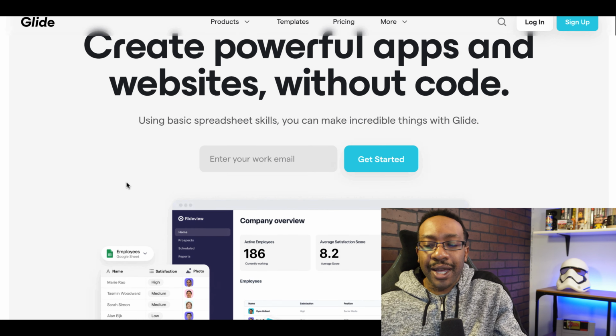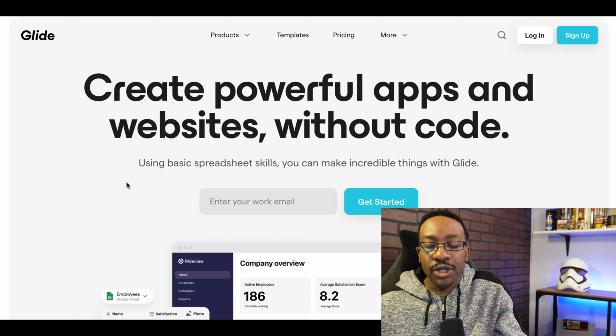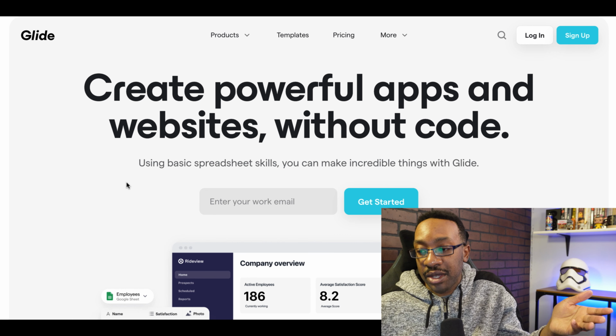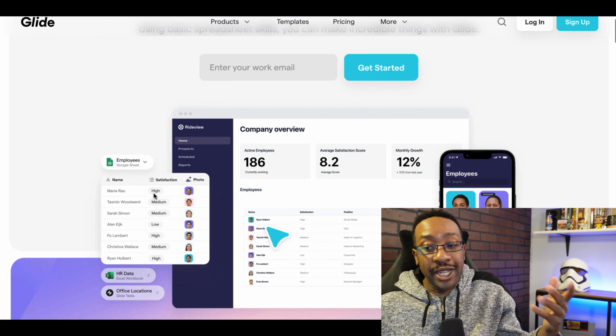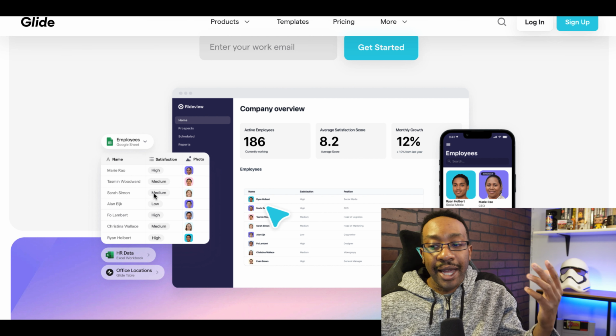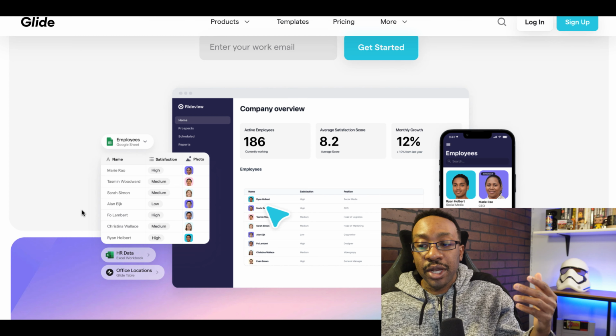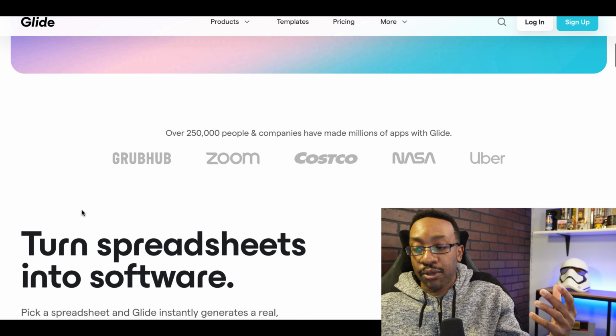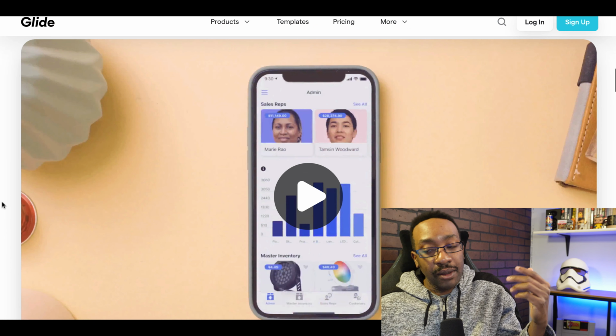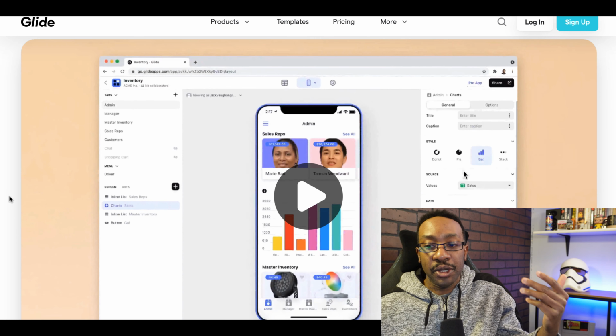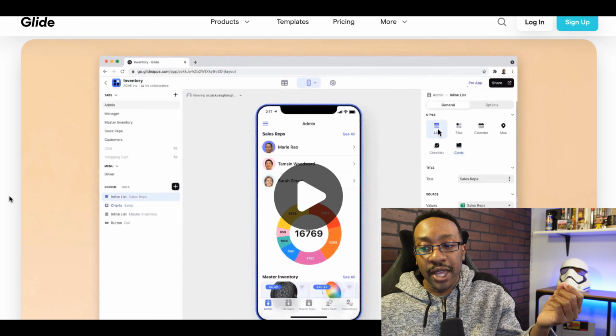But what I really like is the different formats that you can be using, and that you can optimize for desktop as well now. Glide looks wonderful when you get started. It looks very professional, and you can move and create projects the way that you would like. With every platform, there are pros and cons, so it depends on what kind of applications you're trying to build.